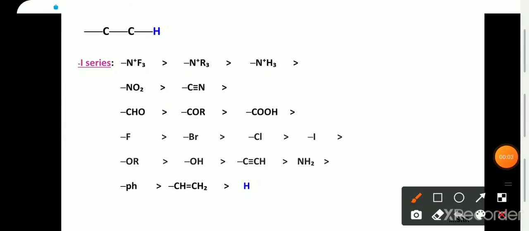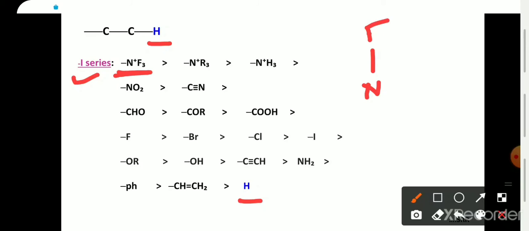All these groups show minus I effect and it is termed the minus I series. Here also hydrogen is taken as a reference as it does not show inductive effect. Here NF3+ shows the highest minus I effect. Here nitrogen is bonded to 3 fluorine atoms and there is a positive charge on nitrogen,